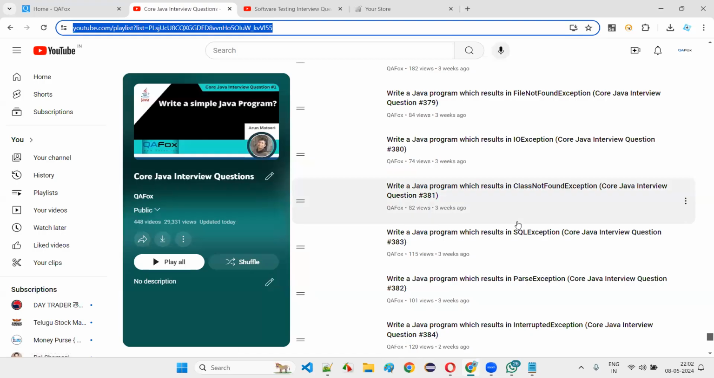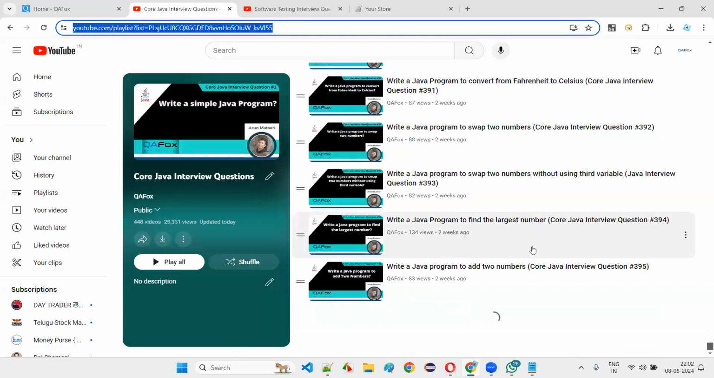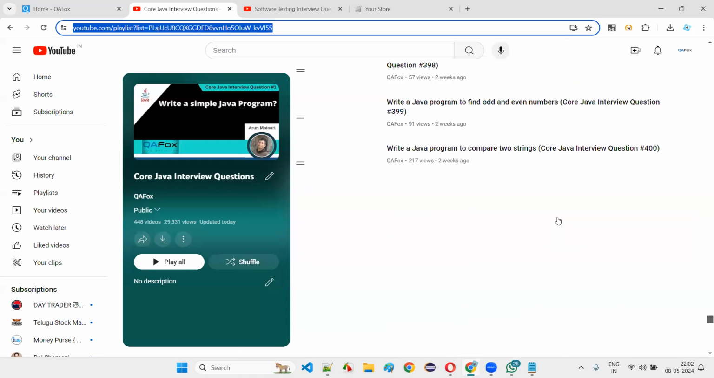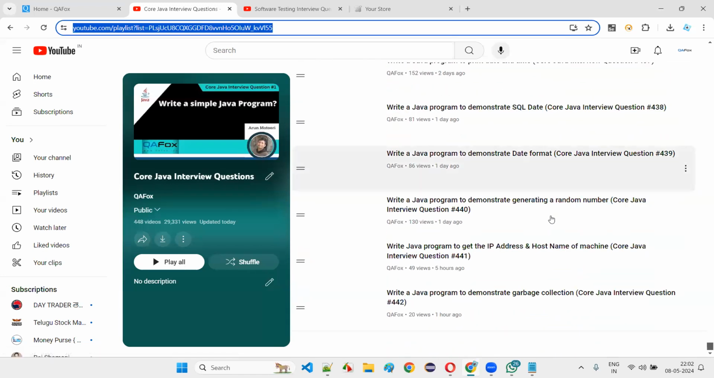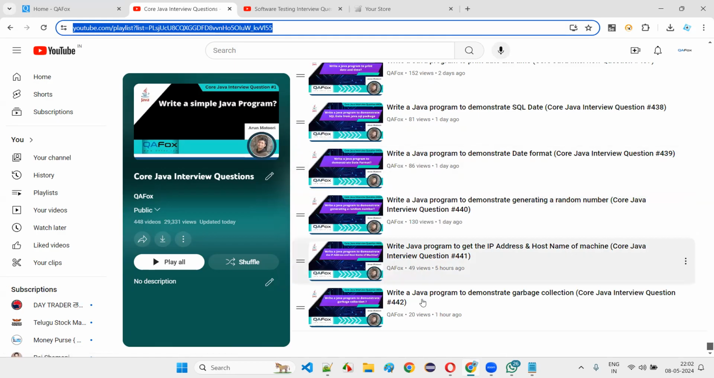I tried my level best in providing all the ways. This is a very big list, so it's taking time to load. Then 440 you see, write a Java program to demonstrate garbage collection.